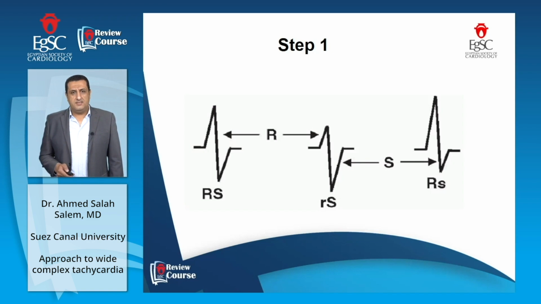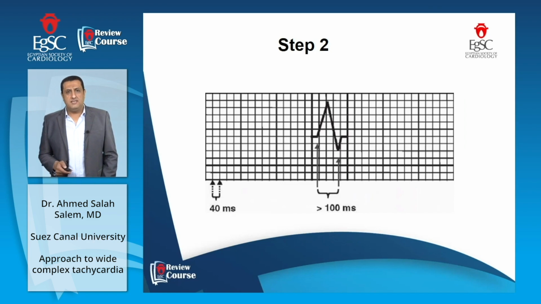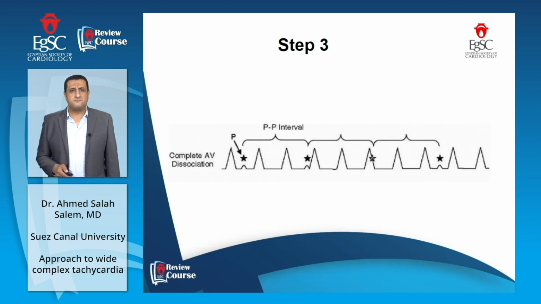Step 2: the start of the QRS complex to the nadir of the S wave. If it is more than 100 milliseconds, this is in favor of ventricular tachycardia. If it is less, we still have the debate whether it is supraventricular tachycardia or not.